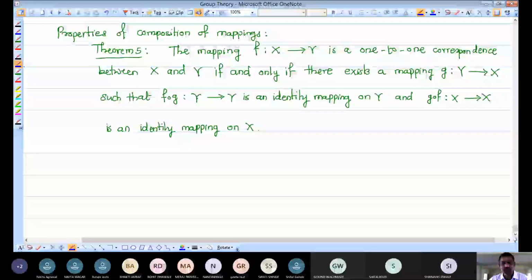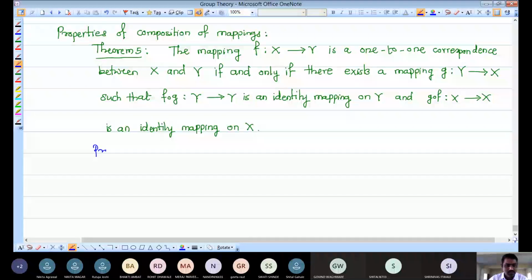So again I am going to write the proof of the same in terms of G. So let me complete the proof for this theorem. So now let us start to write the proof.